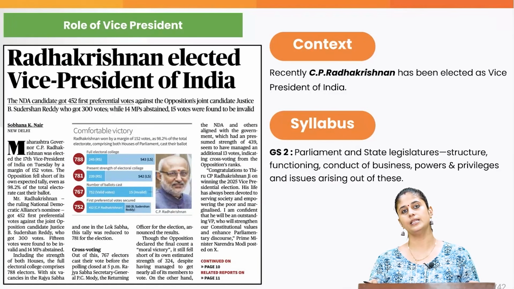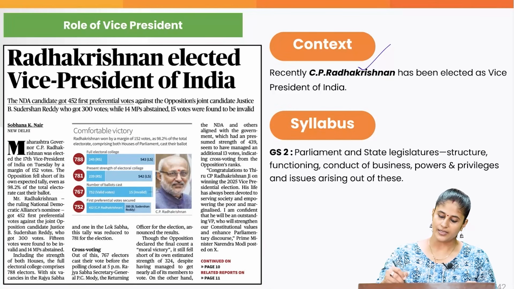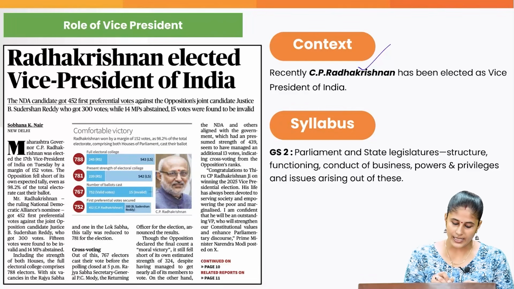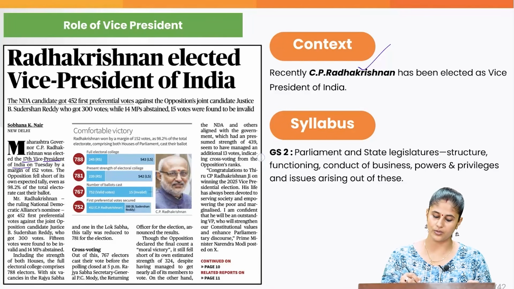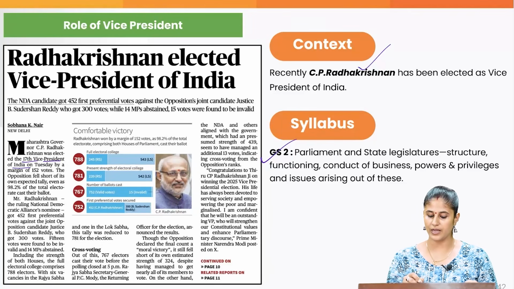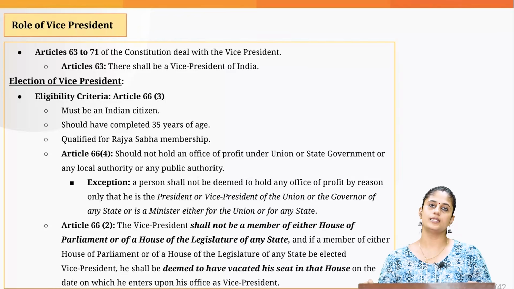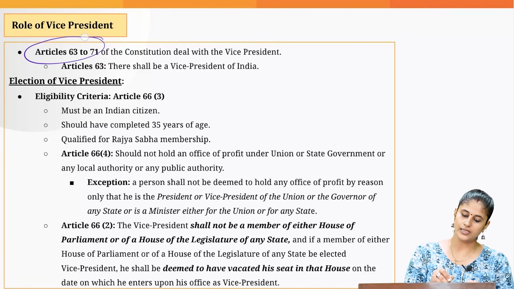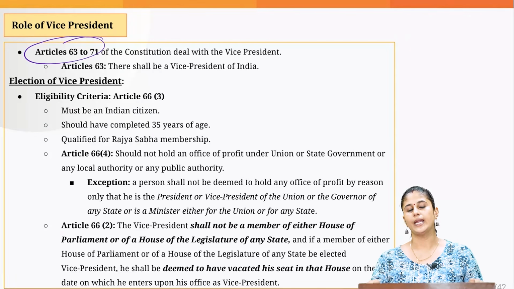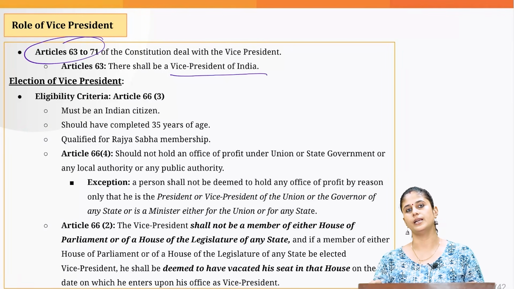Now, recently, the vice presidential election has concluded, and C.P. Radhakrishnan has been elected as the 17th Vice President of India. This topic you can associate with GS Paper 2, functioning of the Parliament. The first thing you need to understand is which constitutional articles deal with this post of Vice President. These are Article 63 to 71, and Article 63 clearly states that there shall be a Vice President of India.